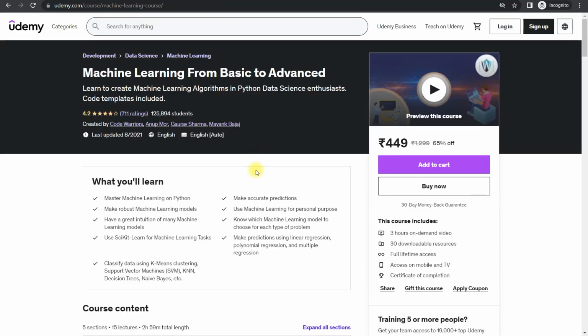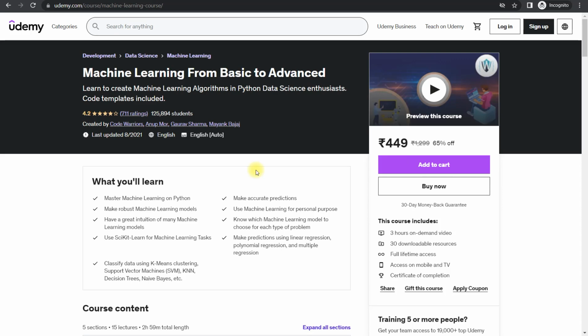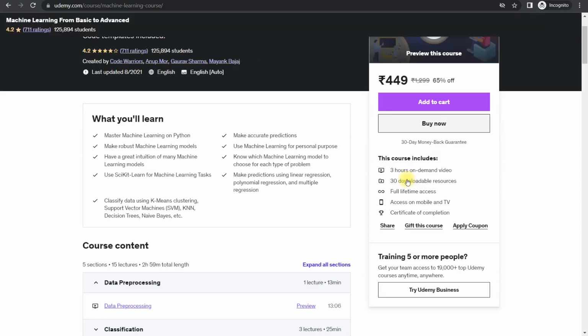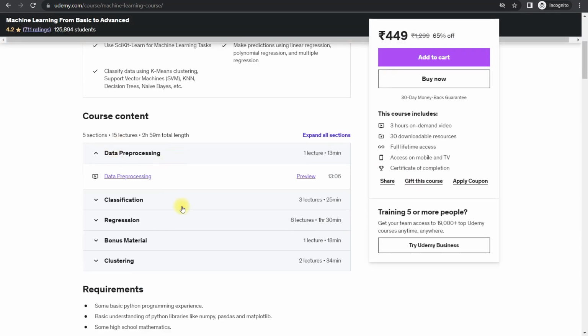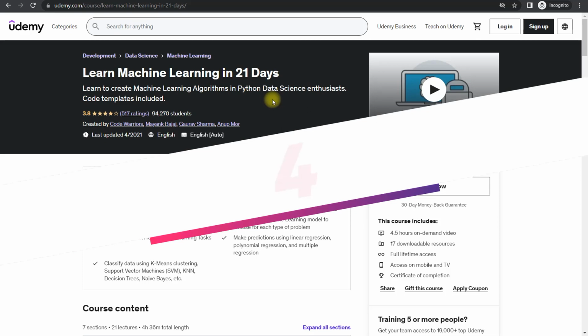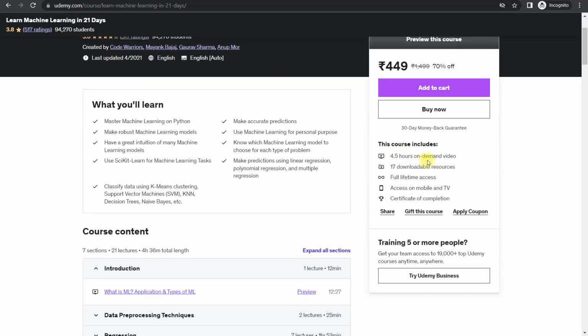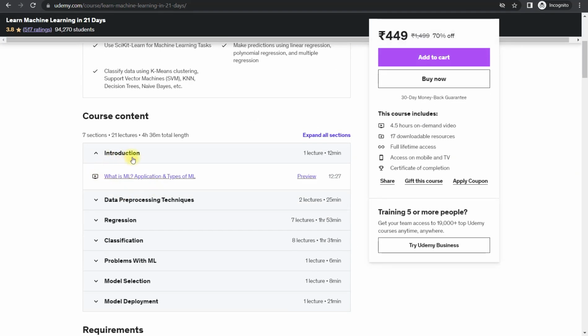Next course is about machine learning from basic to advanced. So if you just want to start your journey in machine learning, then you can start with this course. It is just a small course of 3 hours, but it is divided very systematically into 15 lectures. Next is the course where you can learn machine learning in 21 days. This course has 4.5 hours of content, divided into 7 sections and 21 lectures. Here you can see how it is divided.